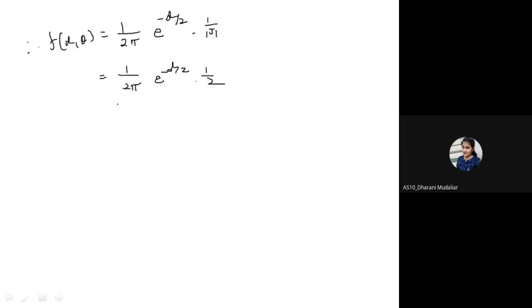Therefore, f of d theta is equal to 1 upon 2 pi e raised to minus d by 2 into 1 upon Jacobian, and that is nothing but 1 upon 2 pi e raised to minus d by 2, and we got 1 by 2. So this is 1 upon 2 pi into 1 by 2 e raised to minus d by 2.